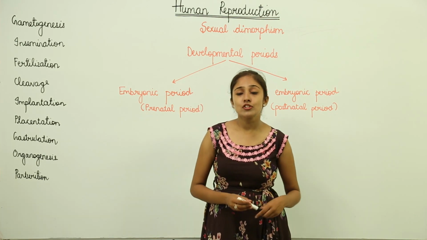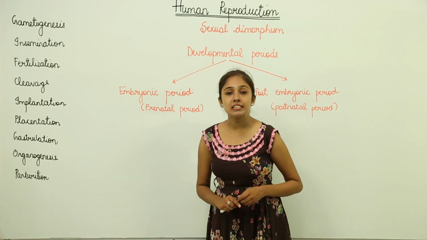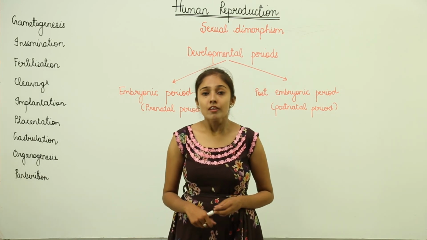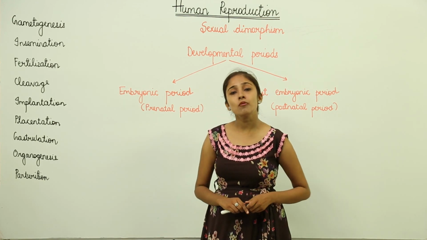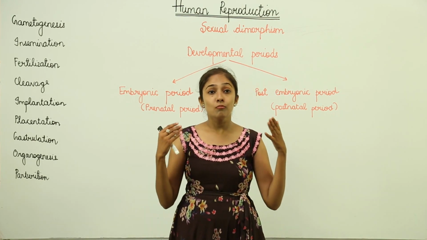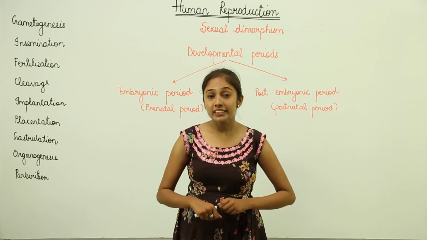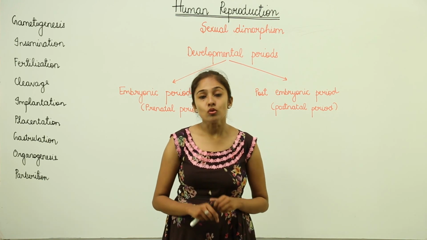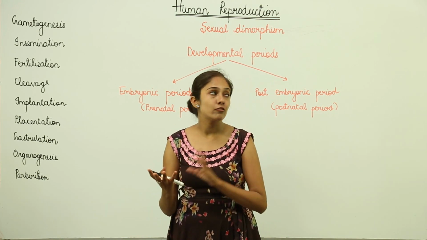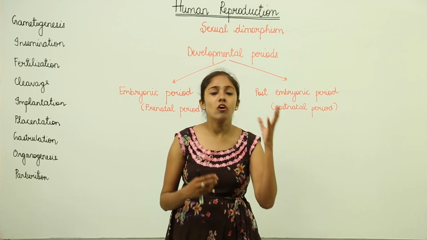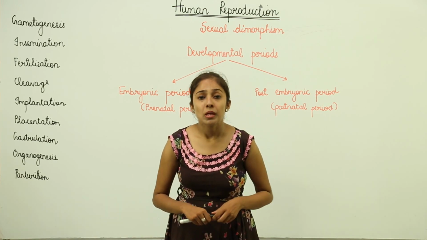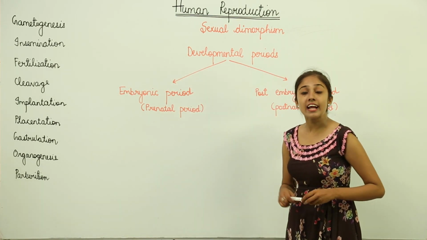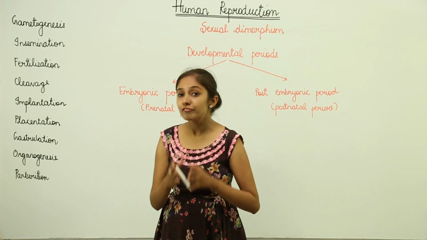For example, in females the shoulders are not broad, but in males they have broad shoulders. If you talk about the hair, then on the body of males there is more hair and the skin is quite coarse, but in females there is less hair and the skin is not as coarse. One more example: in males there is a beard and moustache on the face, but in females it is not so. So these are the secondary sexual characters that differentiate a male from a female, right?